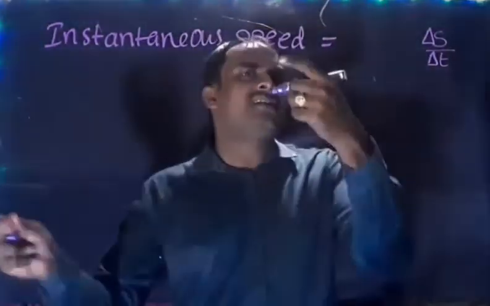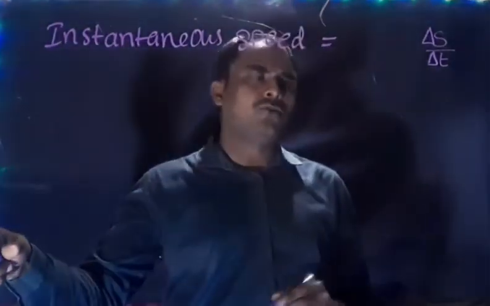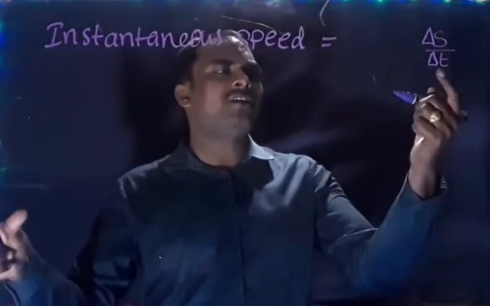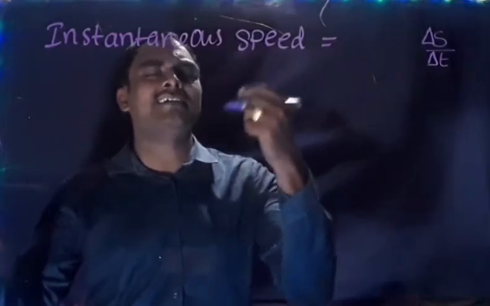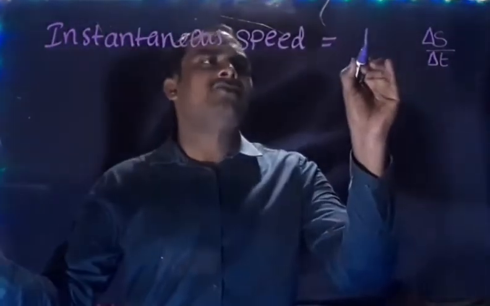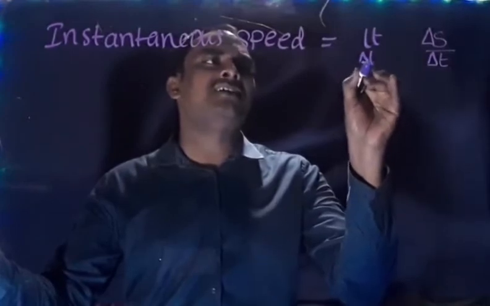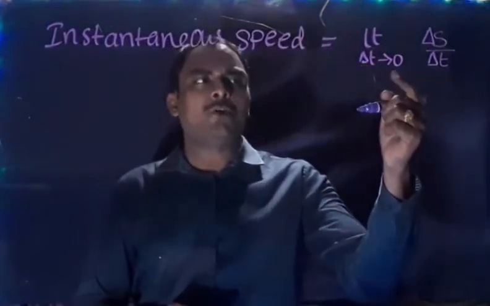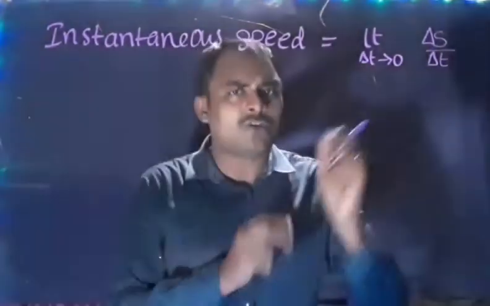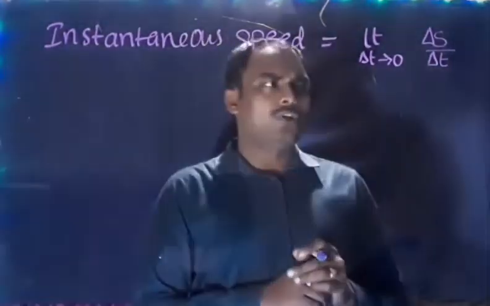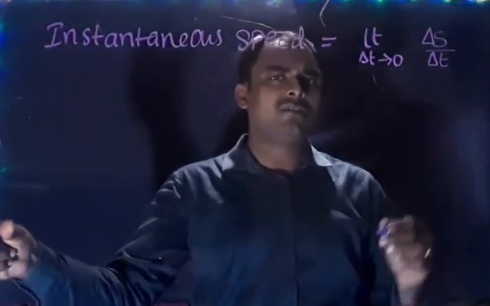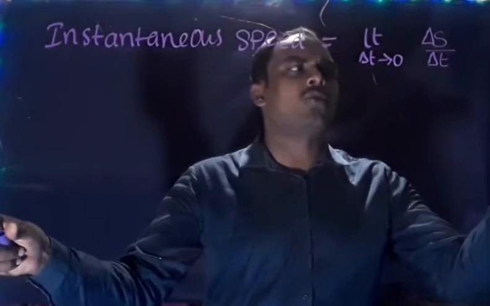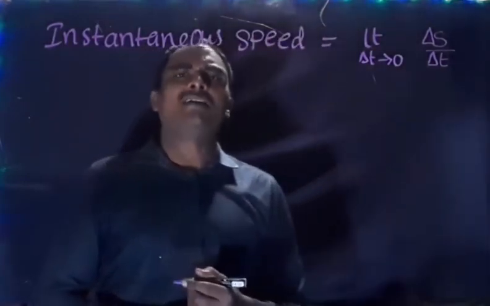So now instantaneous speed is the speed at a point. The time taken to cross that point will be very small. So the time interval will be very small while calculating instantaneous speed. So we write the condition limit delta t tends to 0. Limit delta t tends to 0 means the time interval is very small, going to 0, not 0, almost 0. So when you are finding speed at a particular point, we take a very small distance. That distance divided by that small time interval gives us the speed.